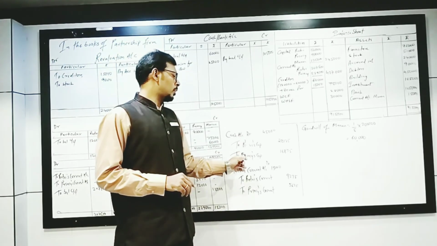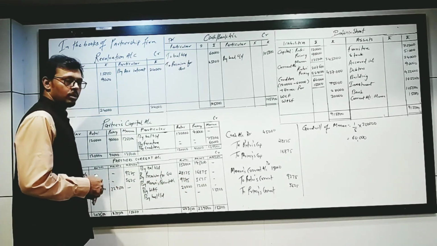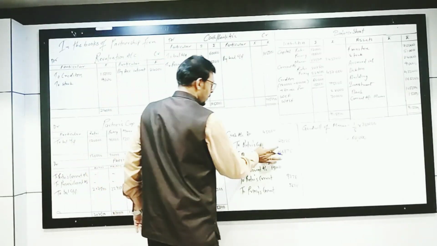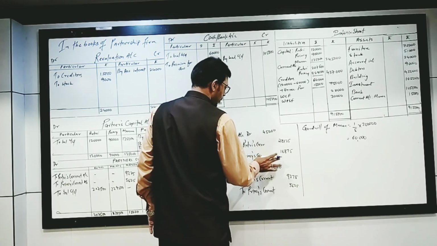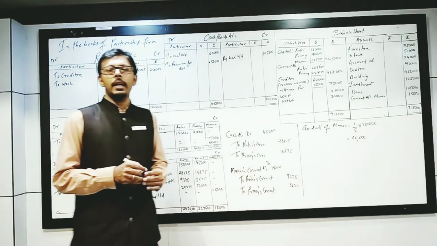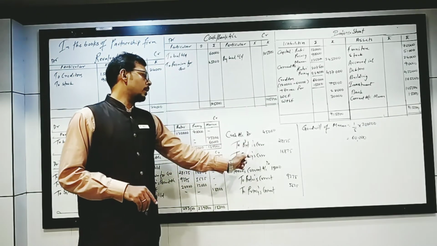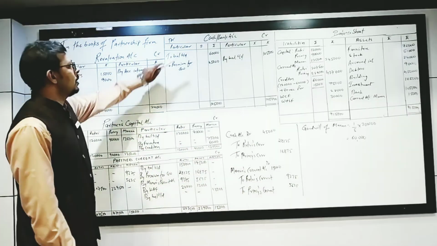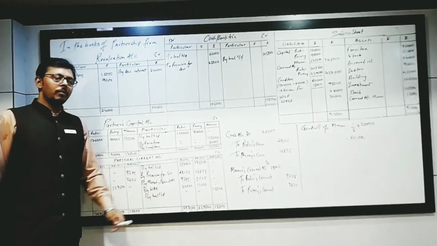Cash account debit, and to principal. Okay. So we will write it down in the current account, not in the capital account. Be careful. No other entry will come on the capital account except the amount of capitals, nothing else. So cash account debit, and to principal, and the cash account debit side we will write down over here. On the credit side we have written.